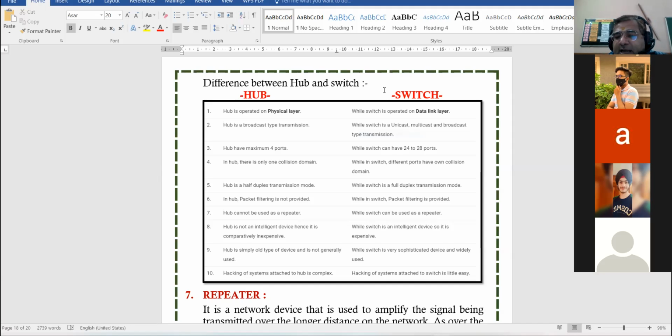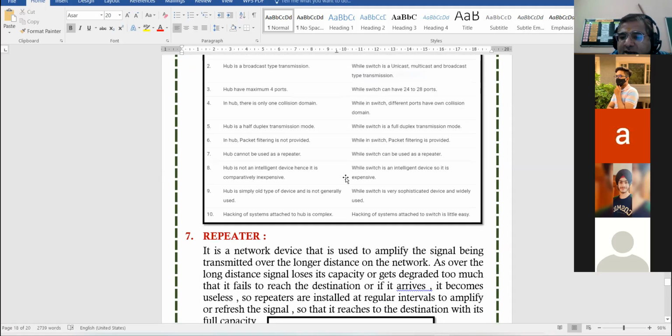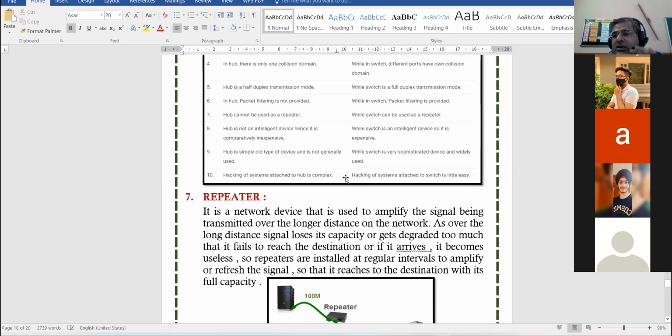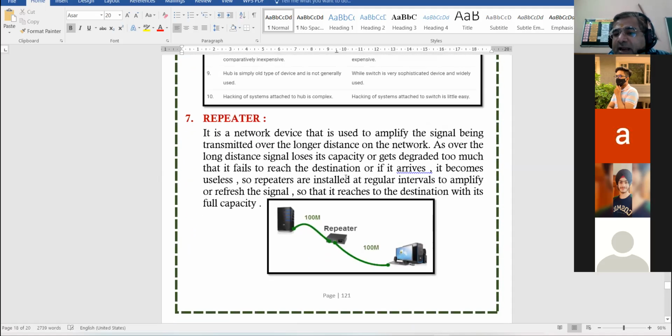अब रिपीटर की बात आई है तो मैं आपको रिपीटर भी बता दूं. हमारा नेक्स्ट कॉन्सेप्ट रिपीटर ही है. Then I will come back to the difference also. Suppose distance between A and B is very large. A computer wants to send data to B computer, but the distance is very large.